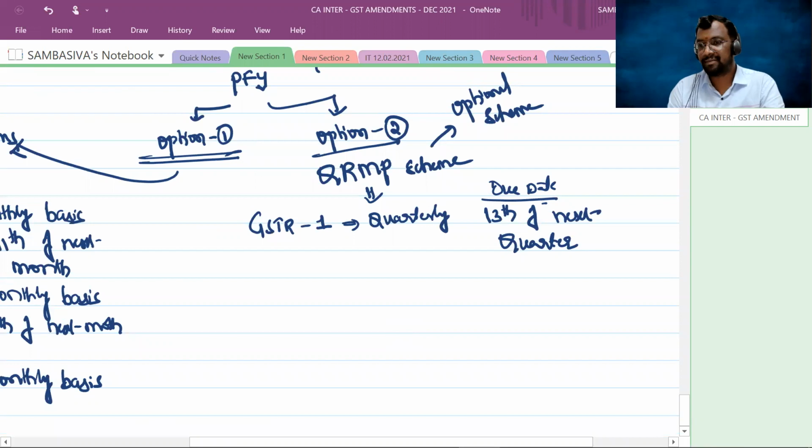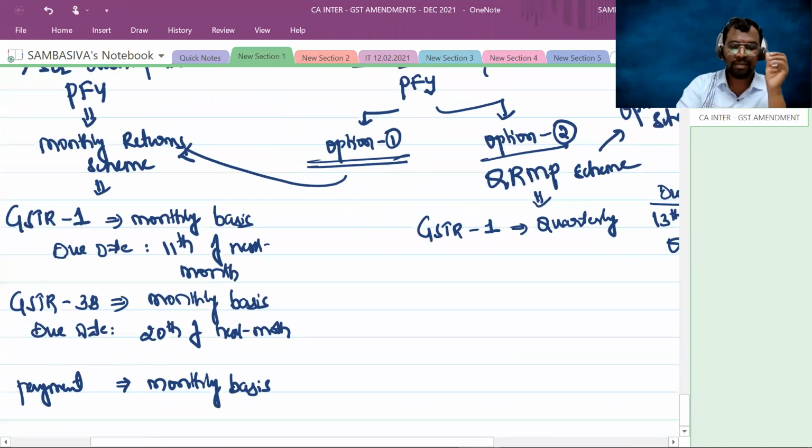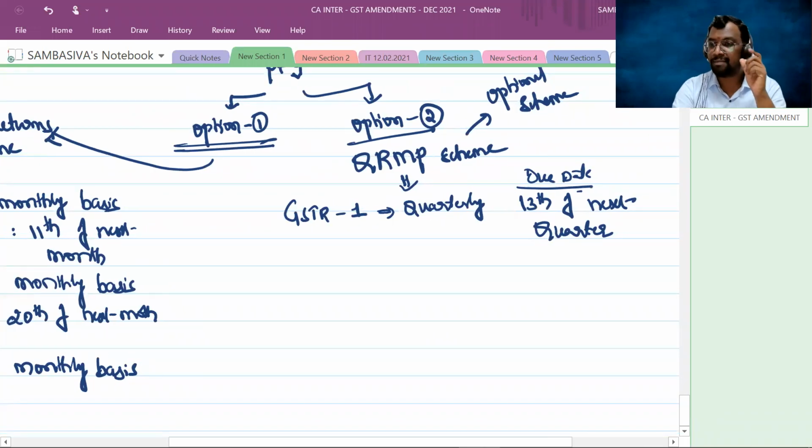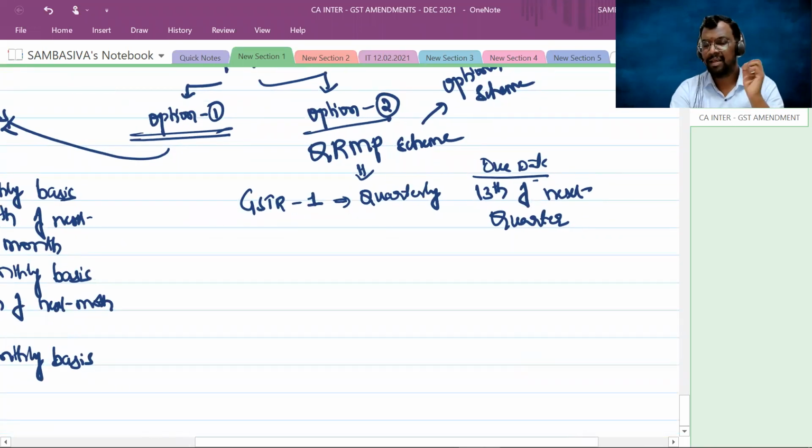Right, sir? 13. If you observe, under the normal scheme the due date is 11th, but under the QRMP scheme the due date is 13. Sir, why different due dates? There also it is GSTR1 and here also it is GSTR1. Why different due dates? The reason is to decrease the rush on the website.